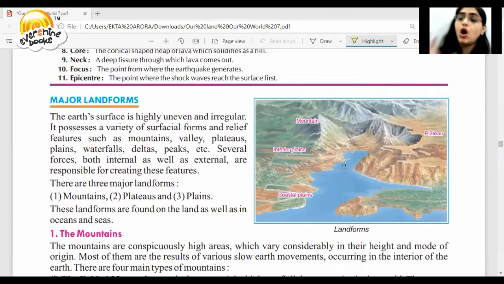Mountains are long and high. Hills are also like mountains, but they are smaller in comparison to mountains. What are plateaus? They are like mountains, but flat on the top, as you can see in the picture here. See, these mountains are sharp on the top. These are plateaus, just like mountains, but the difference is they are flat on the top. Then we have plains, which are in the interior, and then we have coastal plains, which are near the water, sea, or ocean.